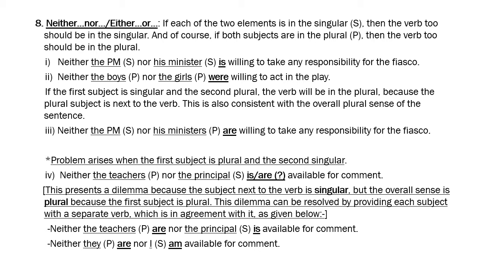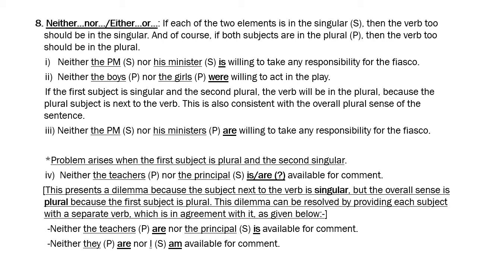From an exam point of view, the examiner may not know this fine point of the rule, right? So he may expect you to have just the second subject match with the verb, but in your own writing, be careful of this aspect. Neither the teachers are nor the principal is available for comment, because the single verb may not sound right.